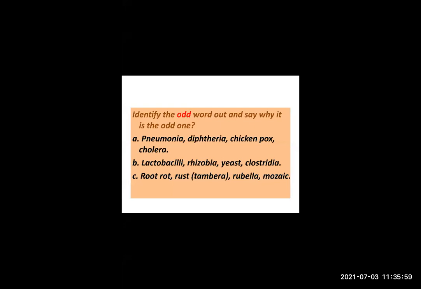Now the next question is, identify the odd man out. Pneumonia, diphtheria, chickenpox, cholera. You have to identify the odd word out and say why it is the odd one. When you are typing the answers in the chat box, write the answer and also the reason why you selected that answer as the odd one.